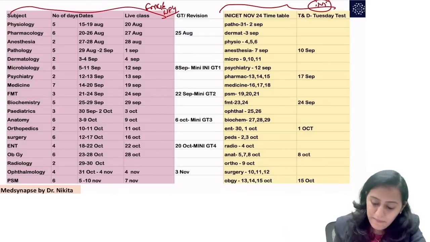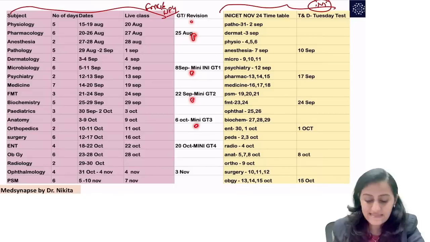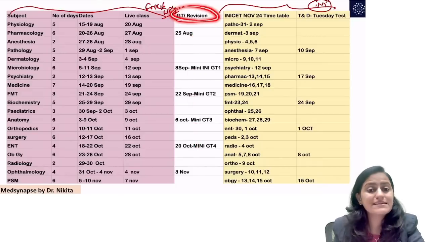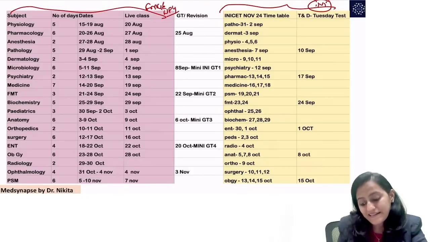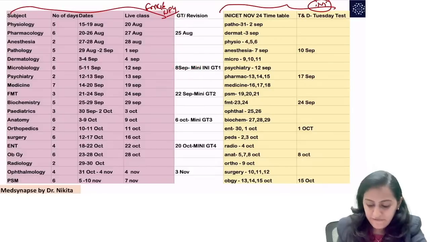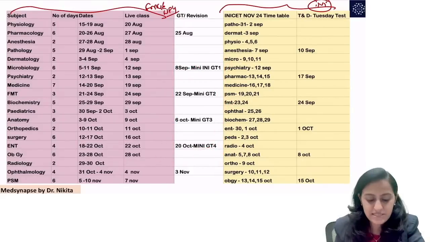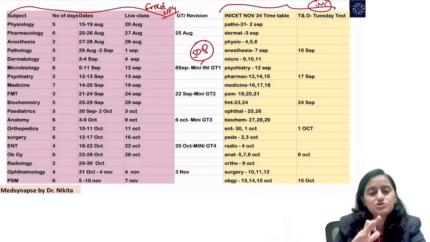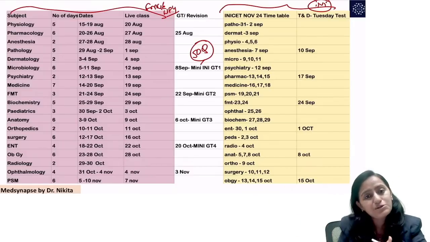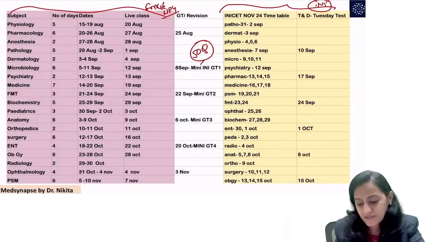So the break days which are there for the students preparing for FMG NEET PG, I've given you alternate Sundays off. The alternate Sundays off I've given you is for giving a grand test from whatever primary platform you are using. But now, starting from 8th of September to 20 October, we will also be having mini INICETs, which are going to have 50 questions. Rather than doing one mega INICET GT, which is 200 questions, I'm doing it similar to NEET PG, like we had done mini GTs, so that it's not too much for you and we can discuss also.